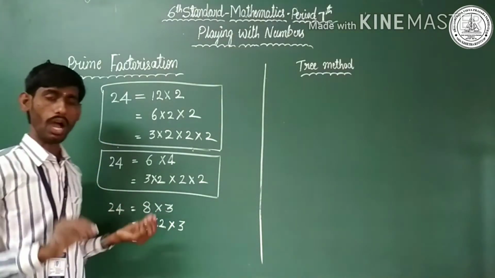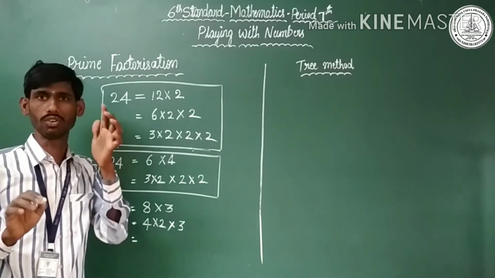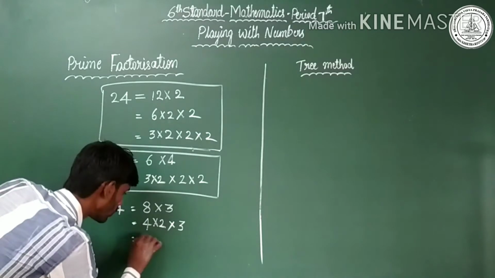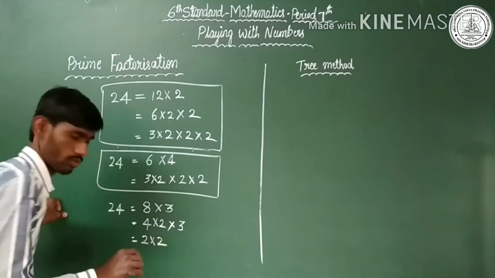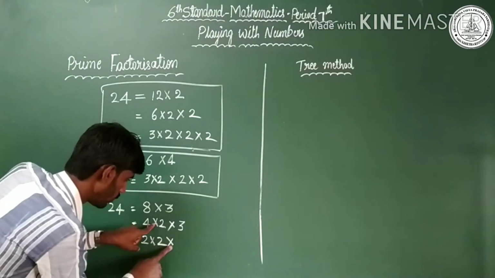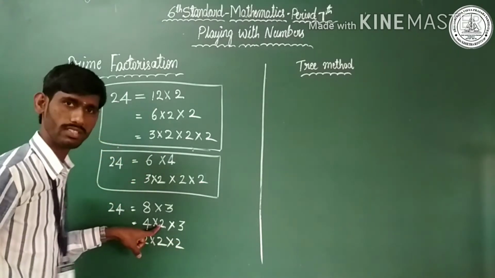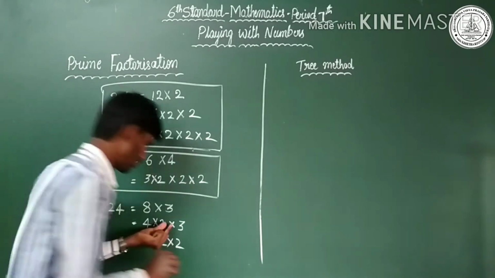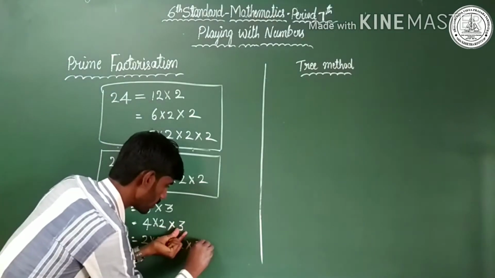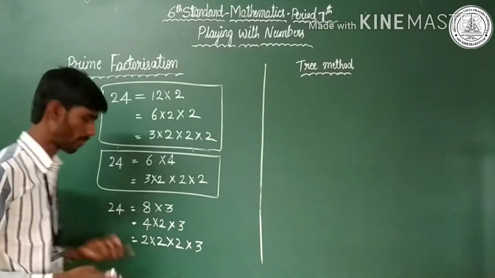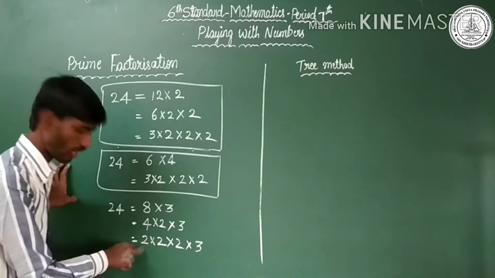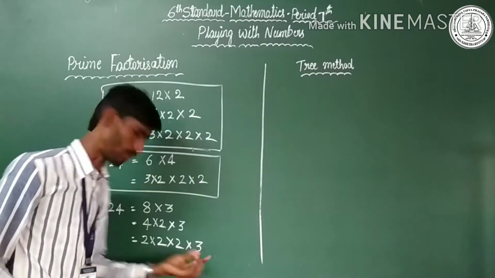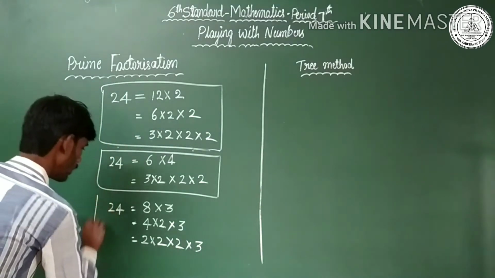You need to write up to you get a prime number. This is the clue. 4 can be written as 2 into 2. Why should we write 2 as it is? Because we got a prime number. So we need not divide 3 further, because 3 is a prime number. It's not possible to write 2 another way. 2 is a prime number, 2 is a prime number, 3 is a prime number. So it is the final answer.